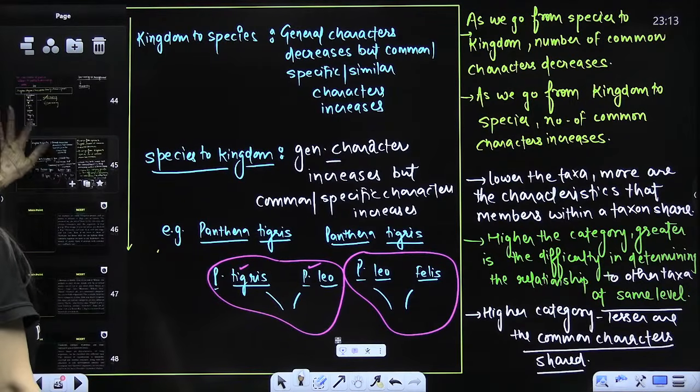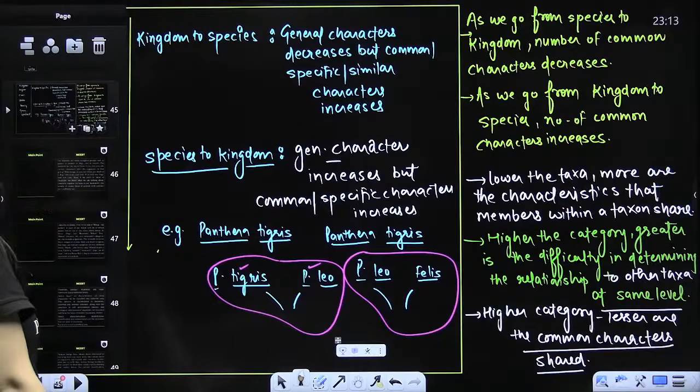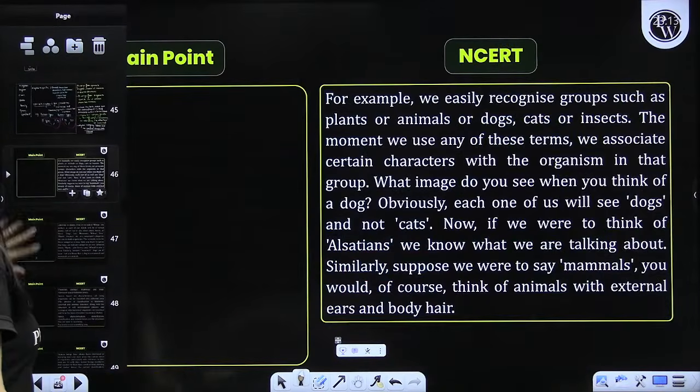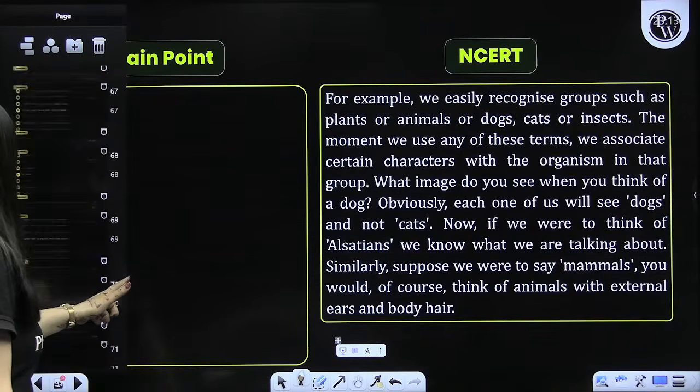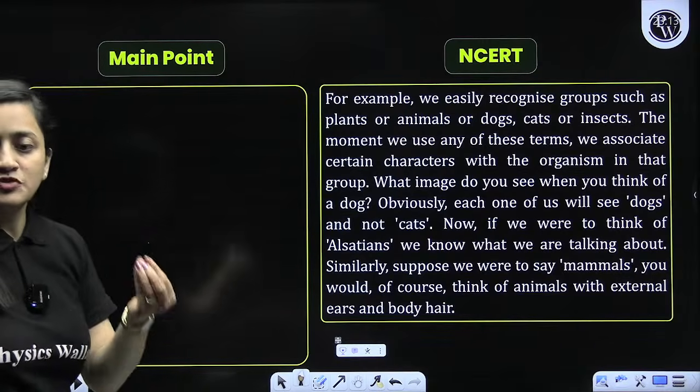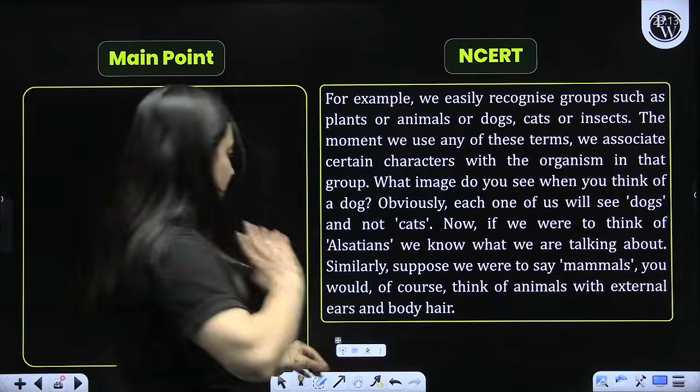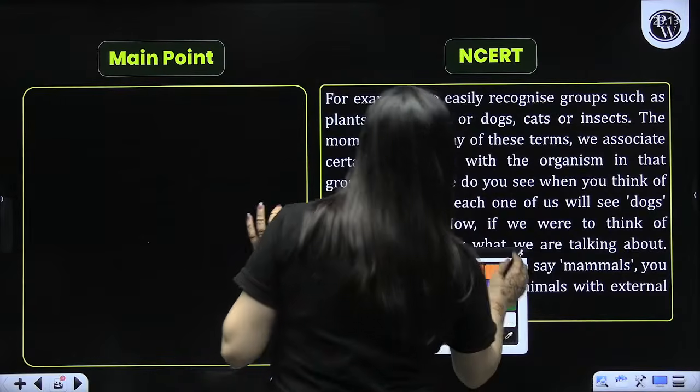Now we will go for the NCERT reading, and that NCERT reading will simplify many things for us, right? That is going to be the last part. Then we will have the MCQ practice, and then we will end the class. So here you can see, please pay attention.